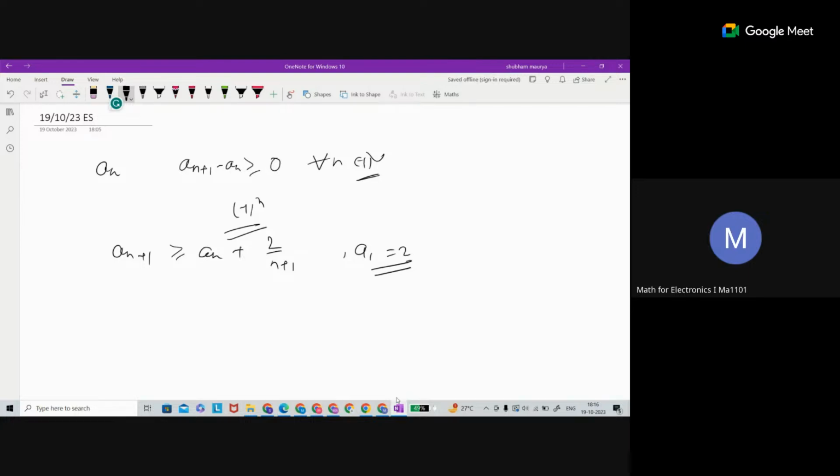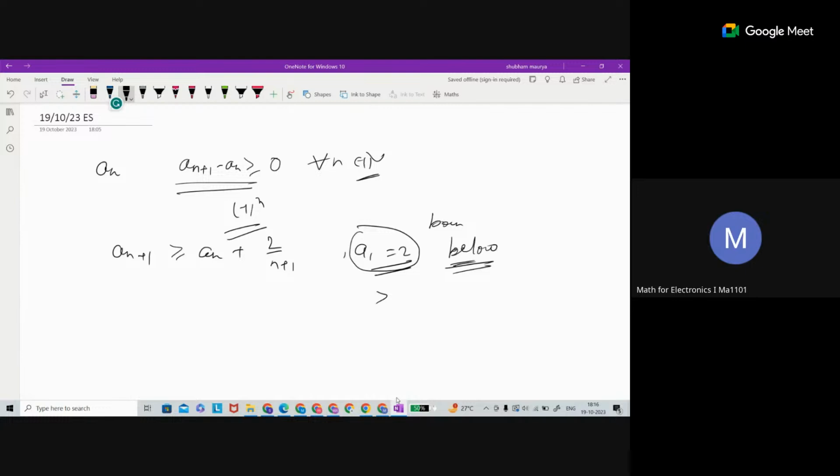So it gives the surety that this is bounded below, right? As we just checked, it is increasing and the first term is 2, so whatever the terms will be, they will surely be greater than or equal to 2.